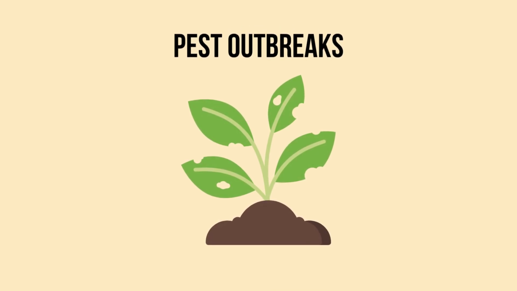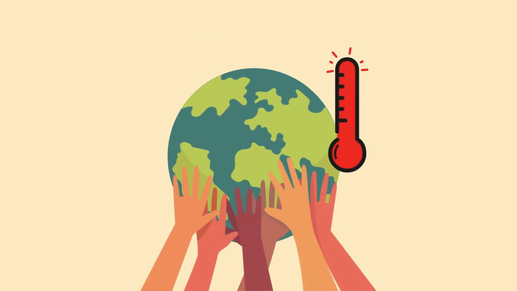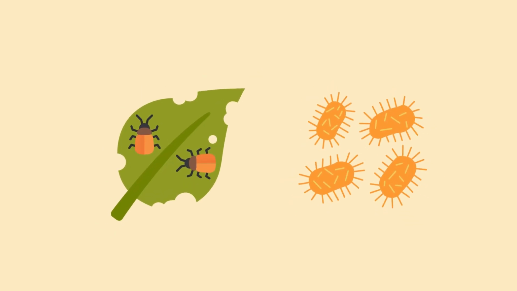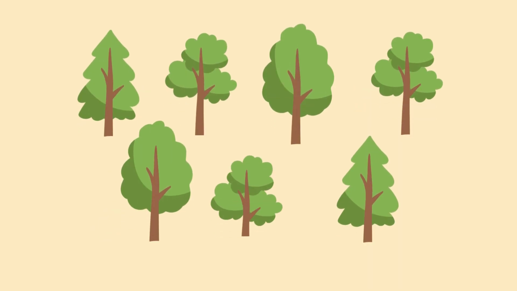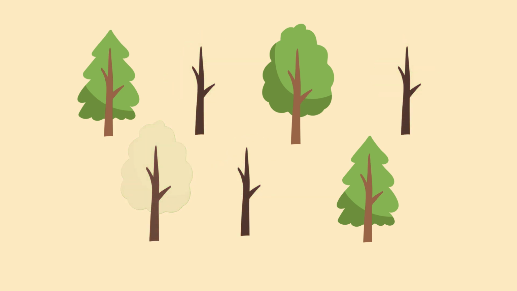Pest outbreaks. Climate change and human activity can also increase the vulnerability of forests to pests and diseases. An outbreak can decimate specific tree species, leading to a shift in forest composition and structure that may not be reversible if it crosses a certain threshold.